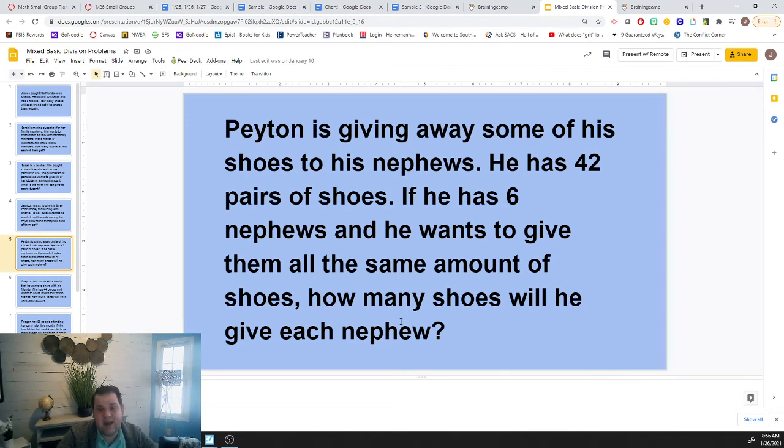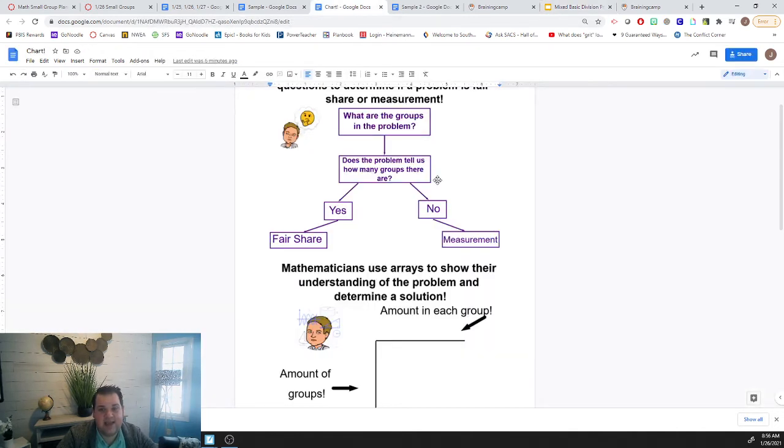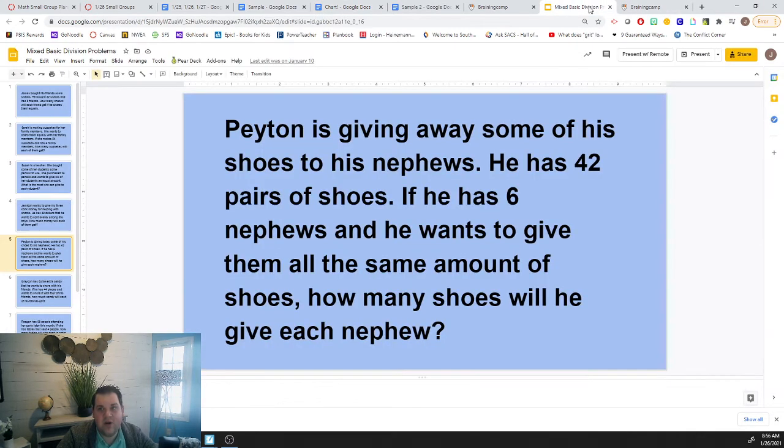Do we know how many nephews there are? Enter that into PlayPosit. If you said yes, you're correct. And because we said yes, that makes it fair share. So we know that we're going to make 6 groups and split evenly until we get to 42.